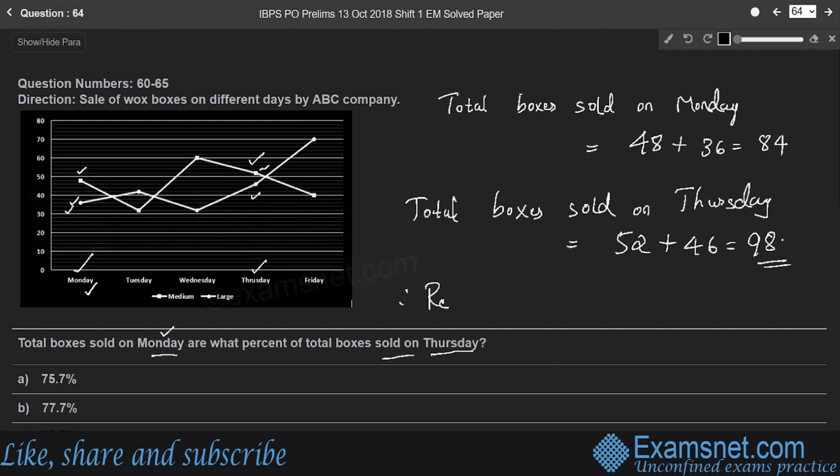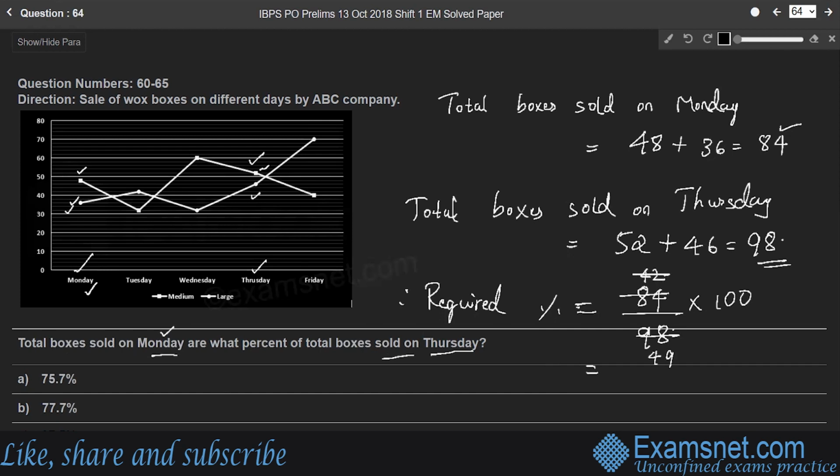Therefore, the required percentage is, so boxes sold on Monday. So 84 is what percentage of 98 boxes sold on Thursday? Therefore, it is 84 into 100 by 98. So 2 into 42, 2 into 49.